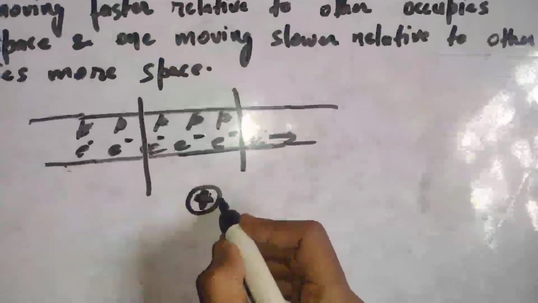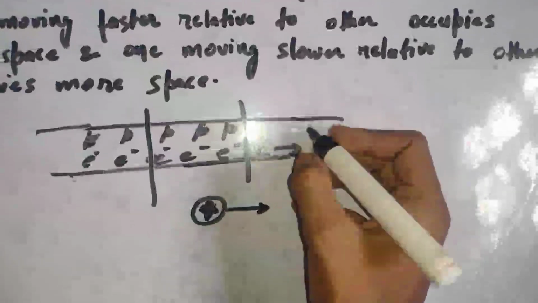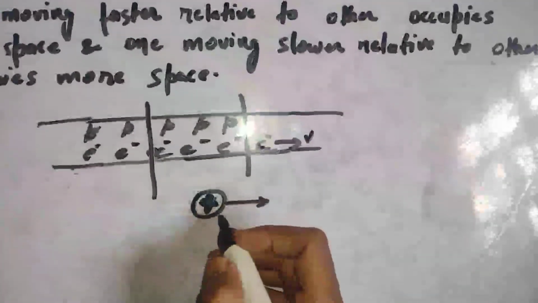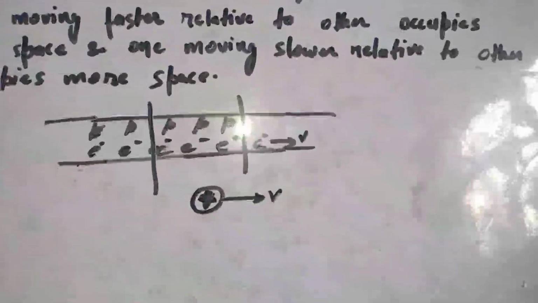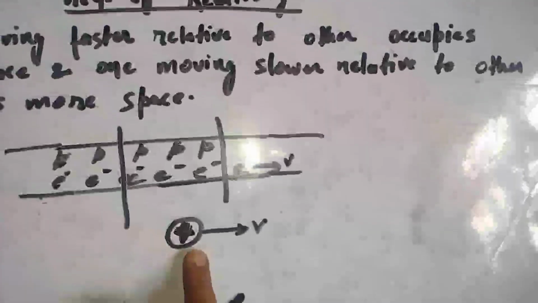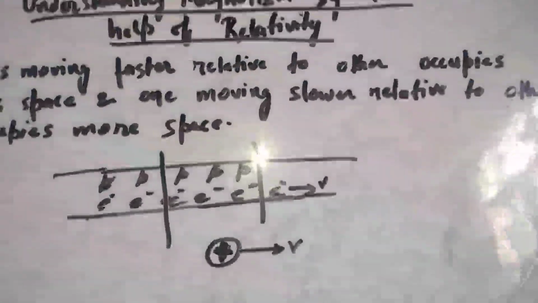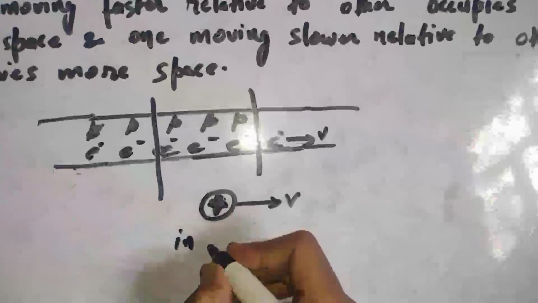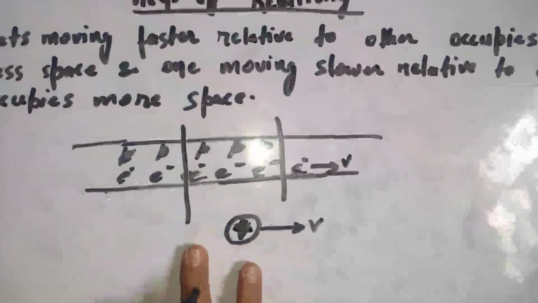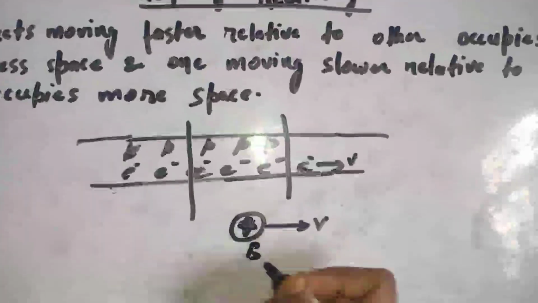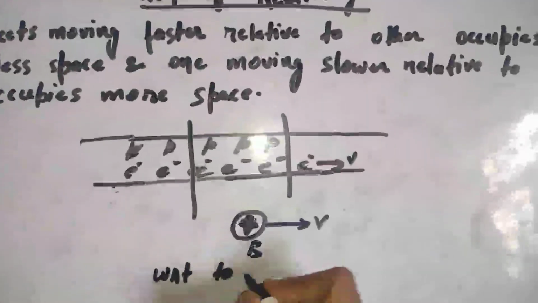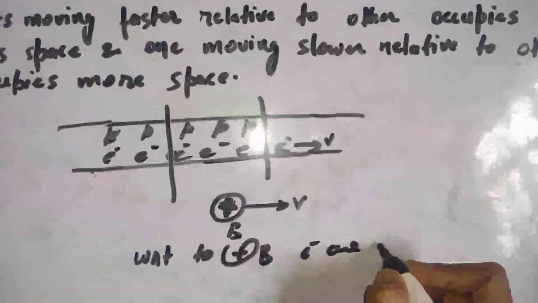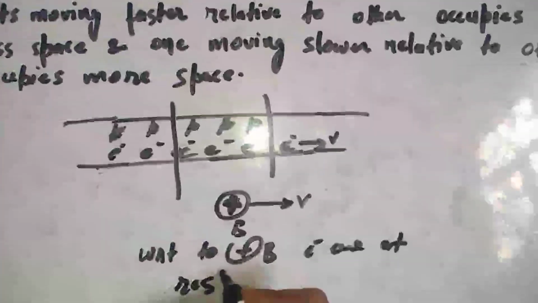Imagine that this proton is actually moving with a velocity. Let's imagine that this electron is moving with velocity v, and now imagine that this proton is also moving with velocity v in the same direction. If this proton is moving with the same velocity in the same direction as the electron, then in reference frame, I'm calling this B, with respect to B, electrons are at rest.